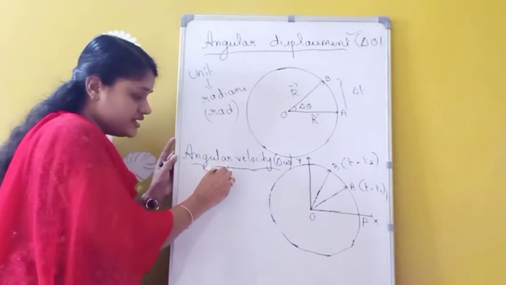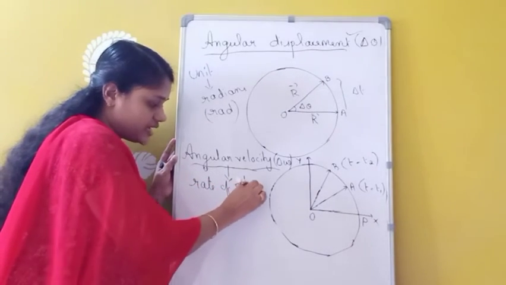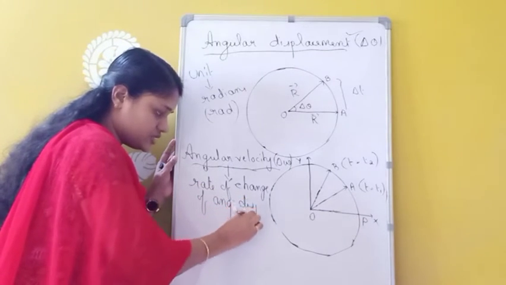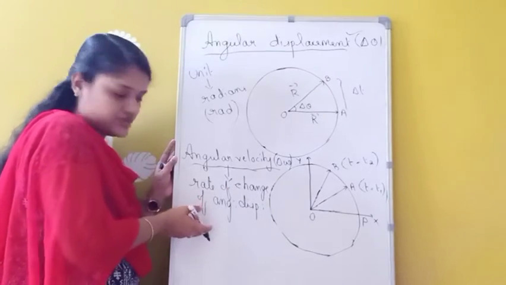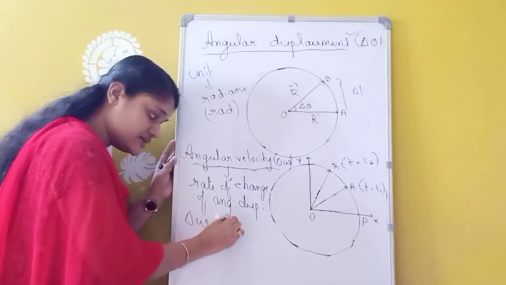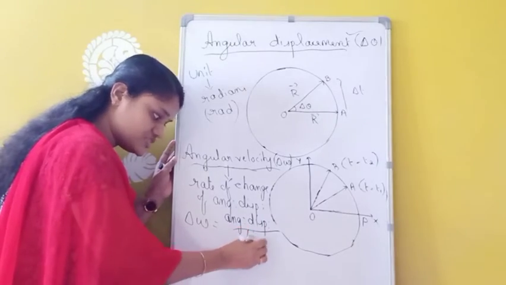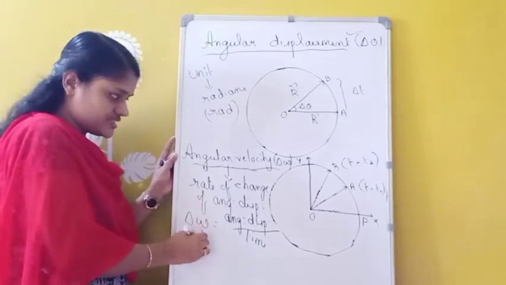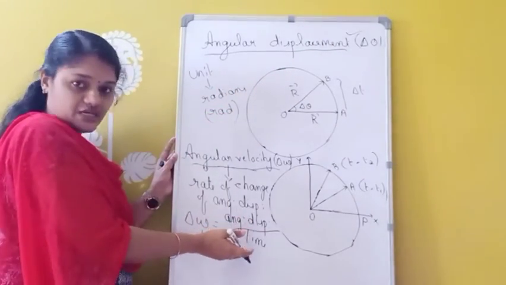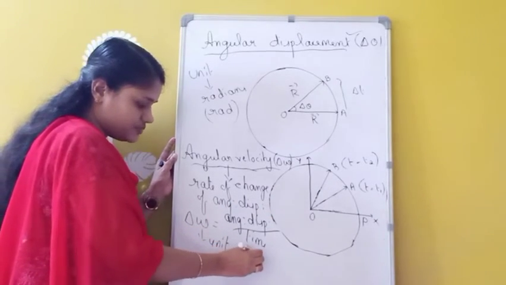Angular velocity is the rate of change of angular displacement. Rate of change of angular displacement. So rate of change means divided by time. That means we can write omega, this angular velocity, equals angular displacement divided by time. So rate means with respect to time. So what may be the unit of this angular velocity? We know that angular displacement, what is the unit? Radians. So divided by time means radians per second. So the unit is radians per second.